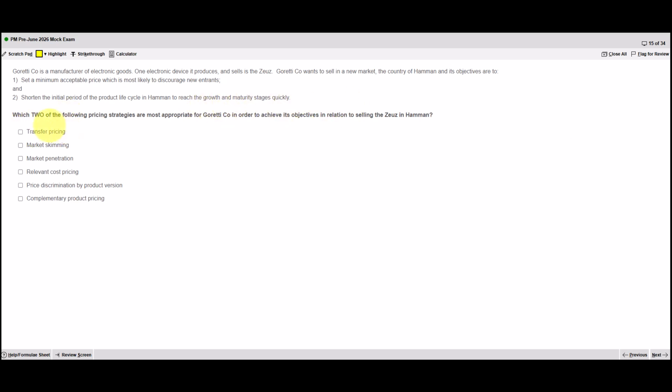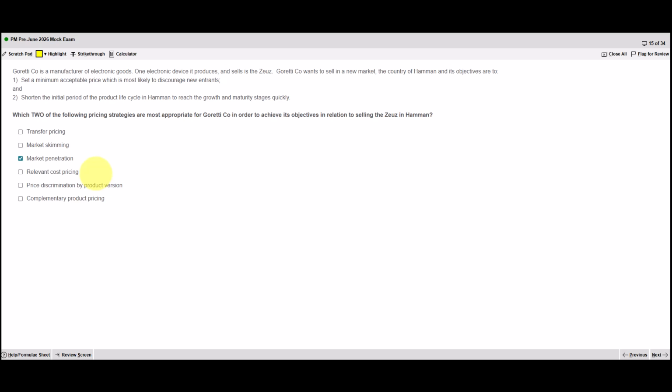First option, transfer pricing. This is nothing to do with transfer pricing, that's for interdivisional transfers. Market skimming. This is setting a high price initially, targeting those early adopters, and then reducing the price gradually over time. That would have the opposite effect to what they're trying to achieve. A high price tends to encourage new entrants, so market skimming would have the opposite effect. Market penetration, that's correct. Market penetration is setting a low price with the aim of discouraging new entrants. If they look at an organization with a new product and it's a low price, they struggle to see where the profitability is and they're less likely to enter that market.